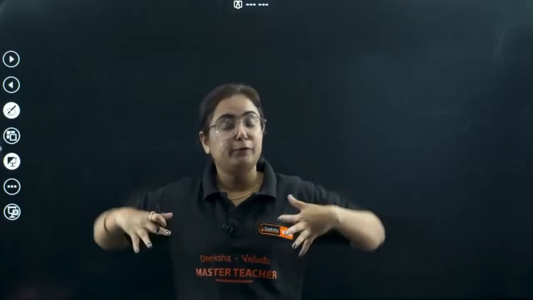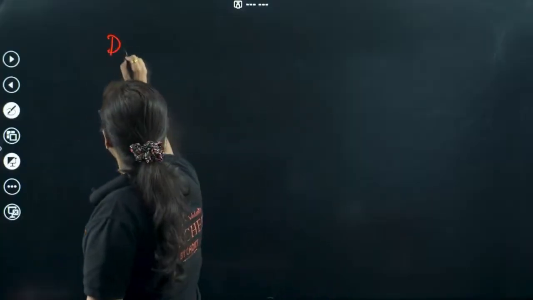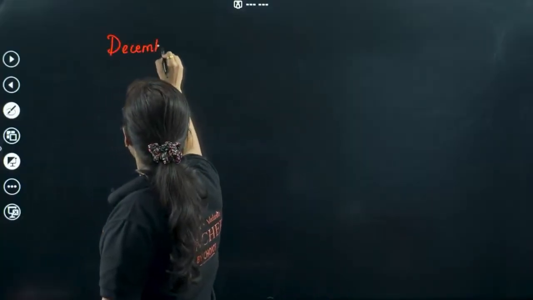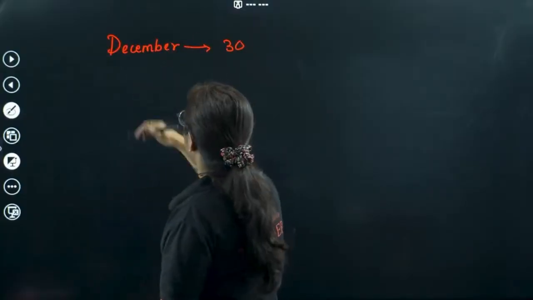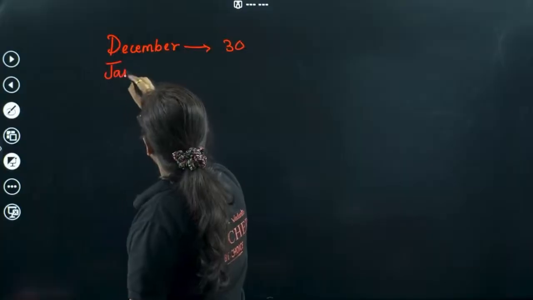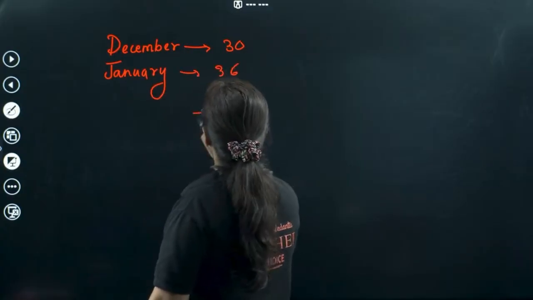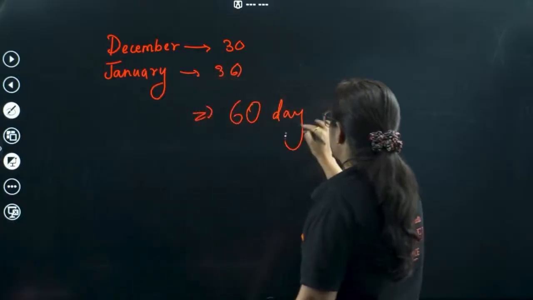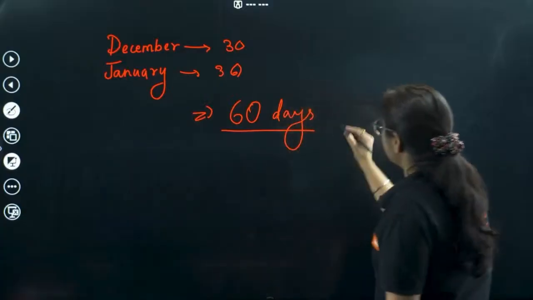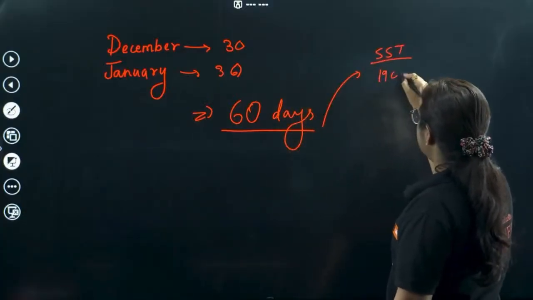Don't worry if you have not yet started your preparation, because we still have time, right? Calculate it. We have some days of December. I will just calculate 30 only in every month, okay? Then we have January, and again it's 30. And do you know 30 makes 60 days? I don't know about other subjects, but you have SST with 19 chapters only.